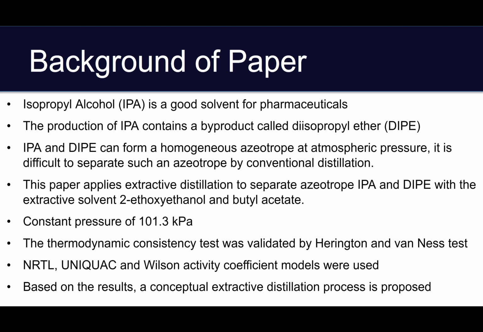This paper applies extractive distillation to separate azeotrope IPA and DIPE with the extractive solvents 2-ethoxy ethanol and butyl acetate. There's a constant pressure of 101.3 kilopascals. The thermodynamic consistency test was validated by the Herington and Van Ness test. NRTL, UNIQUAC, and Wilson activity coefficient models were used, and based on the results, a conceptual extractive distillation process is proposed.